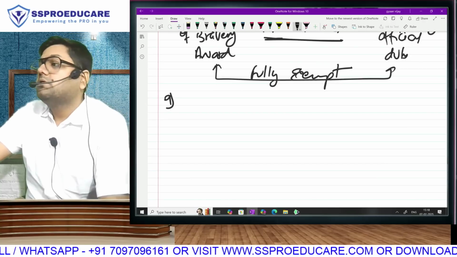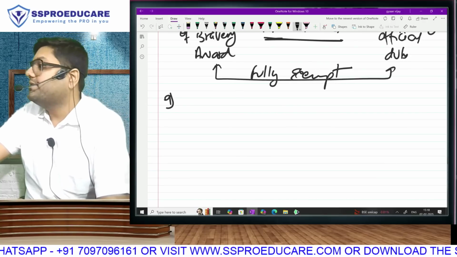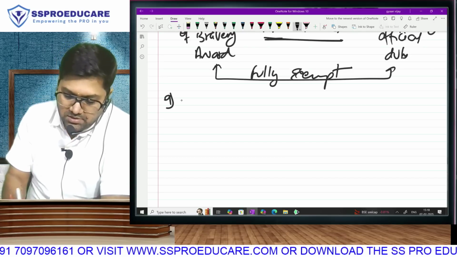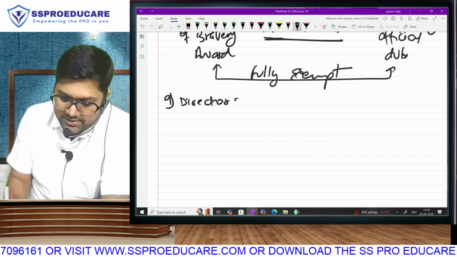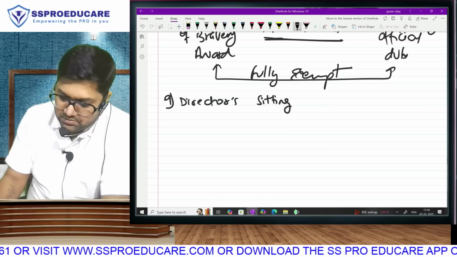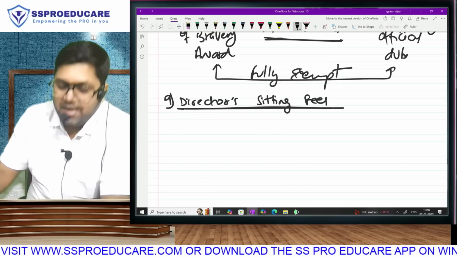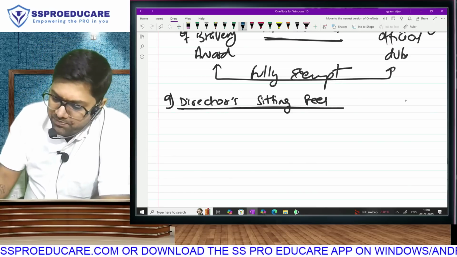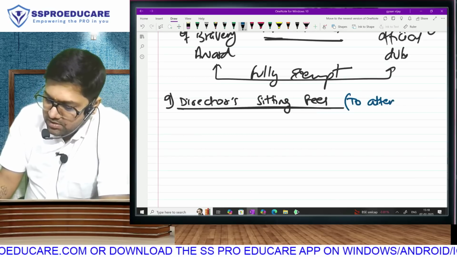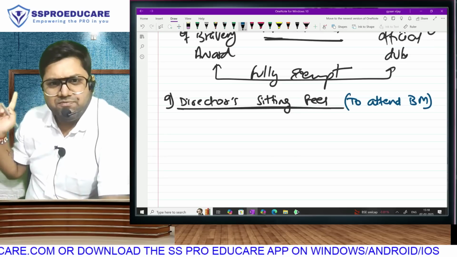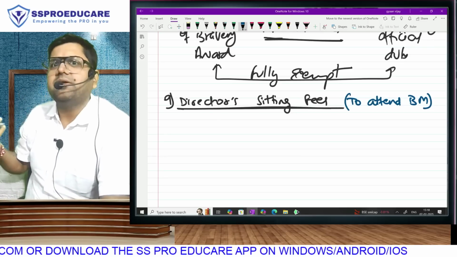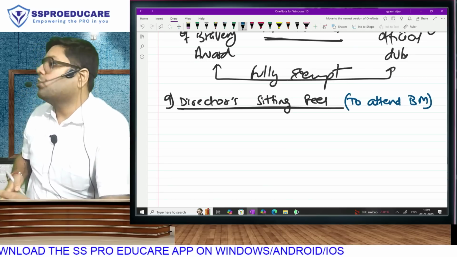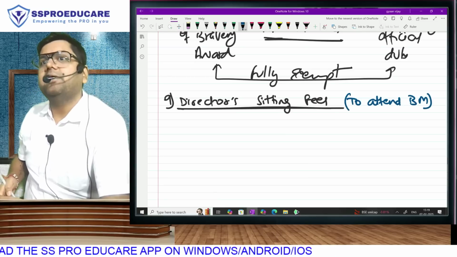Point number 9. From the list of incomes which are specifically taxable under income from other sources, directors' sitting fees. Directors' sitting fees. Do you know that in a company, directors get money for attending board meetings? There is general meeting, AGM, EGM, and there is board meeting only of directors. Directors of a company play double role. They work as employees also and independents also.